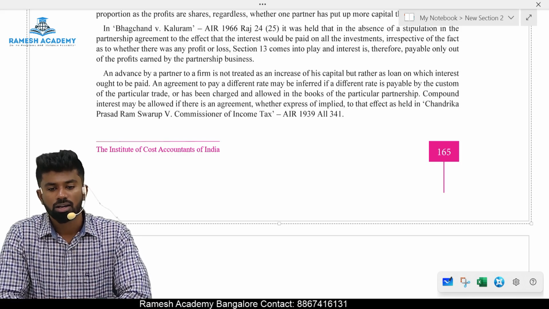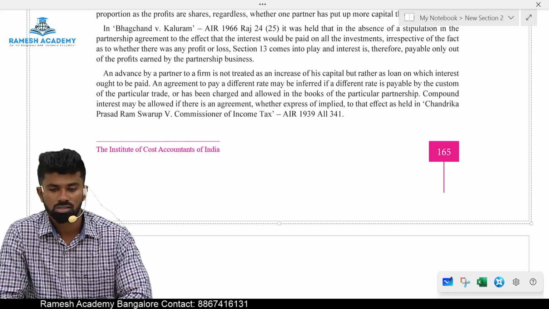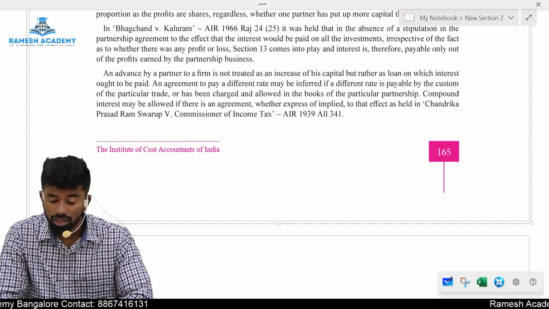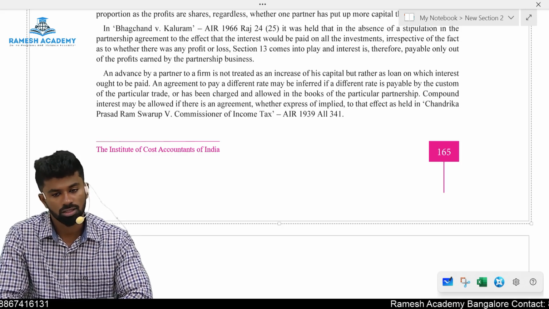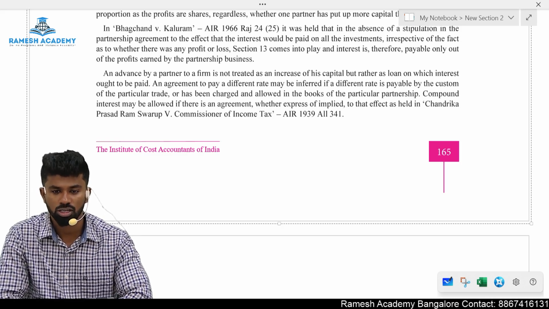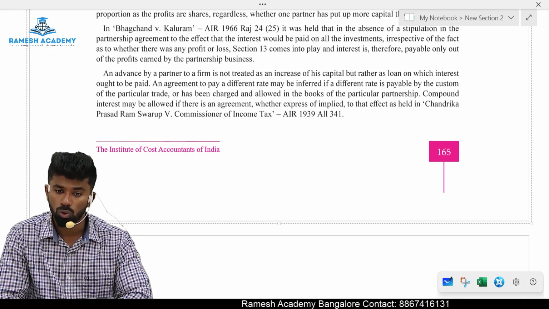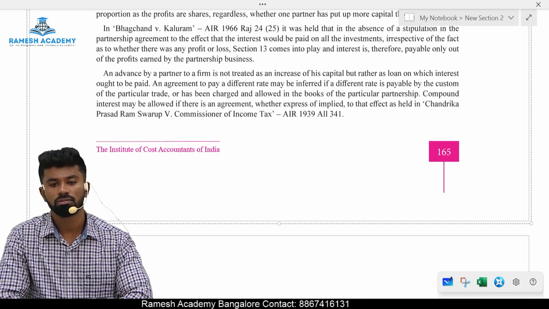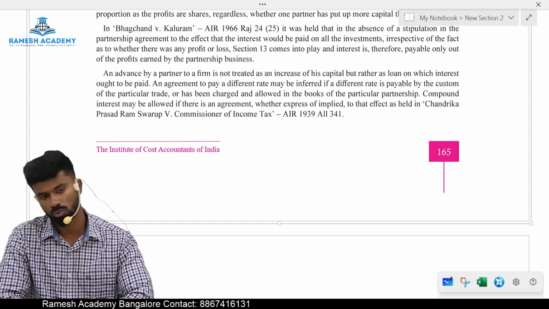Let's say a partner is a partner in a partnership firm. He is a managing partner. He works in the partnership firm day and night. Is he eligible for remuneration if the partnership deed is silent? Can he be paid remuneration if the partnership deed is silent? The answer is no. He cannot be paid any remuneration. Only when there is a provision in the agreement can he get remuneration for his work.